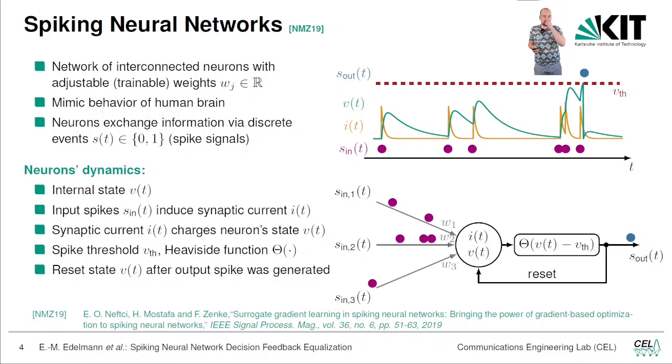As you can see, the first 3 input spikes aren't dense enough in time for the threshold to be exceeded. However, the last 3 spikes are so dense in time that they sufficiently charge the neuron state and the threshold is exceeded, and therefore the output spike, the blue dot, is fired.